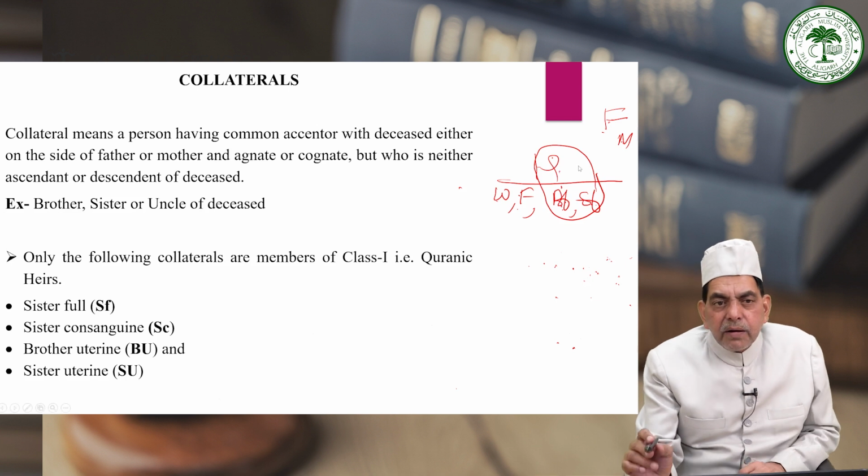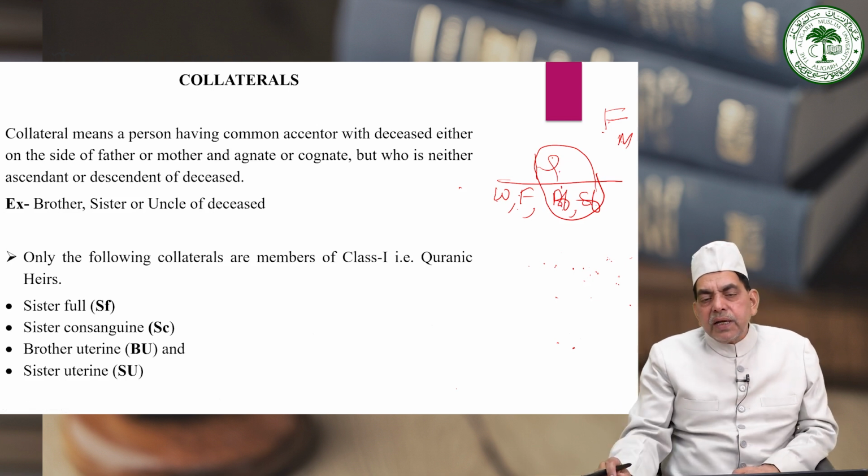Therefore, collateral here means the person or persons having the common ancestor.